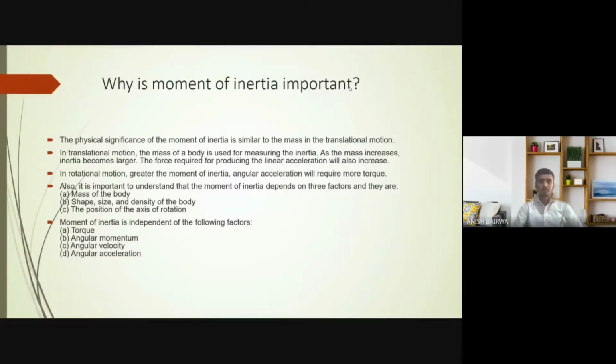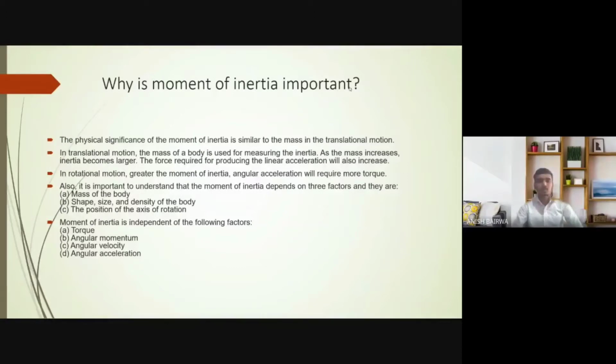Now I will explain why this moment of inertia is important in our life. The physical importance of the moment of inertia is similar to the mass in linear motion, which we call translational motion. In translational motion, the mass of a body is used for measuring the inertia. As the mass increases, inertia becomes larger, and the force required for producing the linear acceleration will also increase. Same in rotational motion: the greater the moment of inertia, the more torque angular acceleration will require. So we can say that rotational motion and translational motion are correlated with each other.